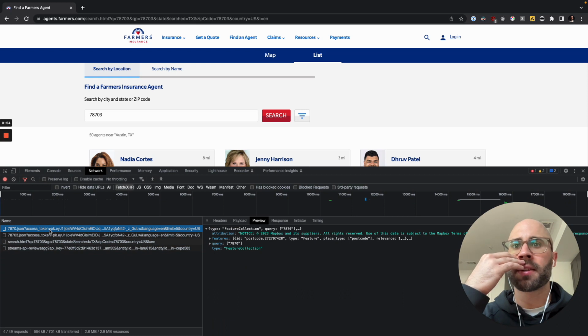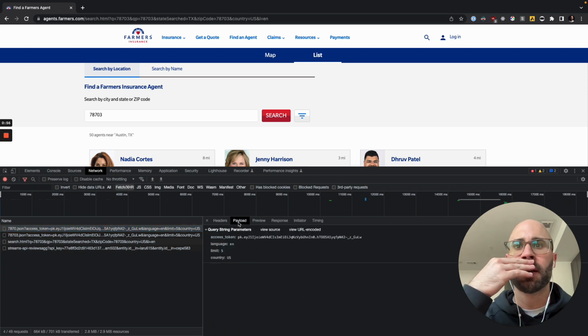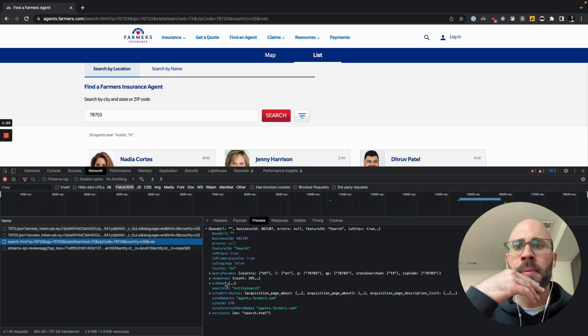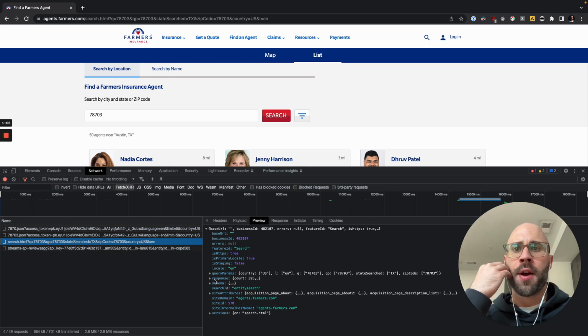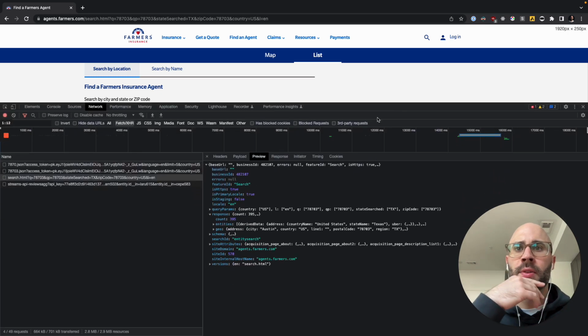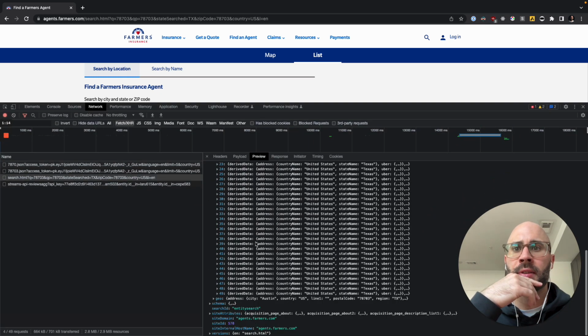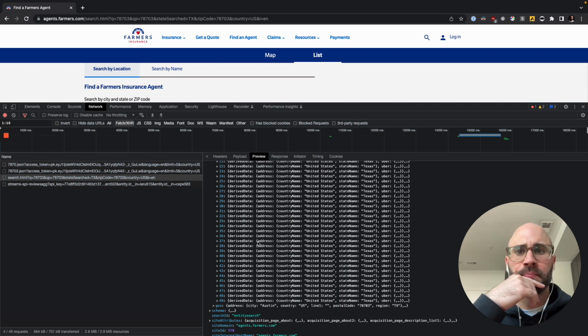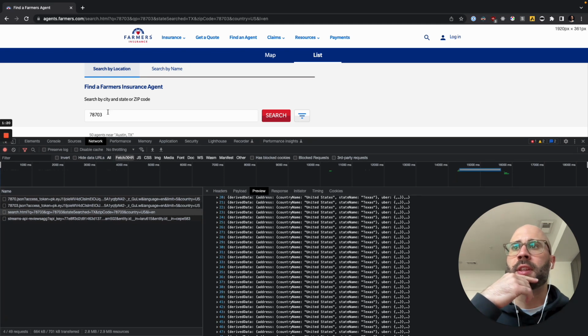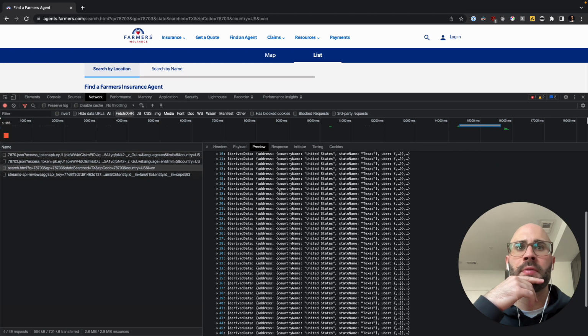Looks like there's some access token. And looks like the response is what we want. 395 looks like the amount of agents, but it only gives you 50. So what I'm going to do later is, if we enter every single zip code in the United States, I think we can get all of the agents.